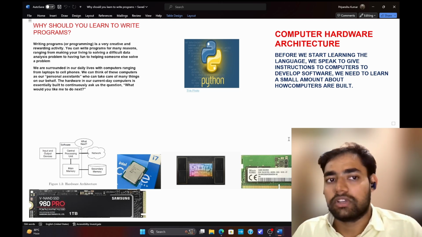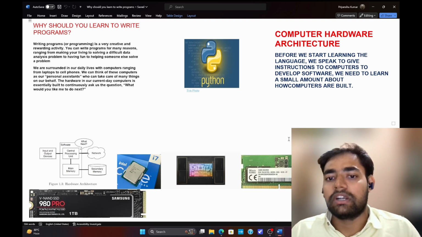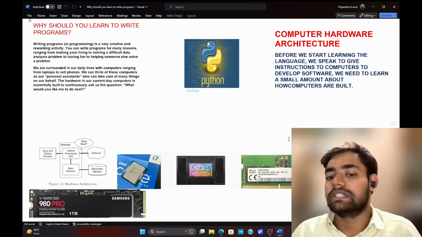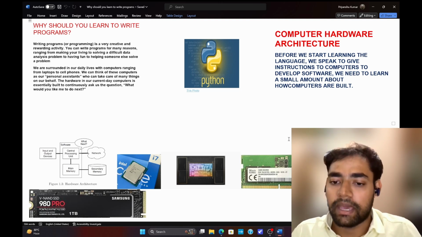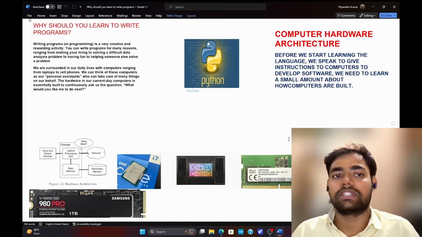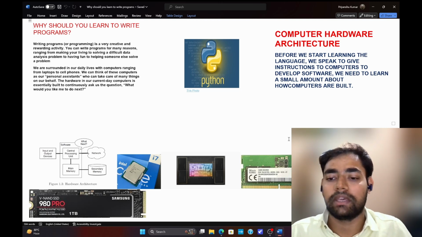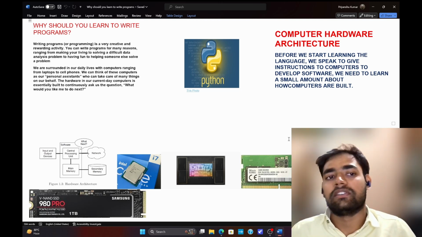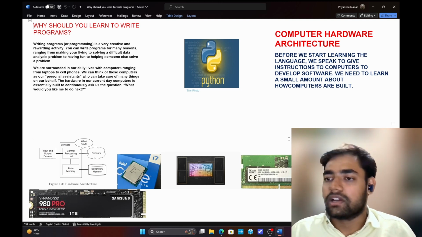But for computers, when you do programming, whatever you ask the computer to do, it will do in a very efficient, error-free manner and in very little time. This is the magic of programming: you can make your life easier. You can solve difficult problems.